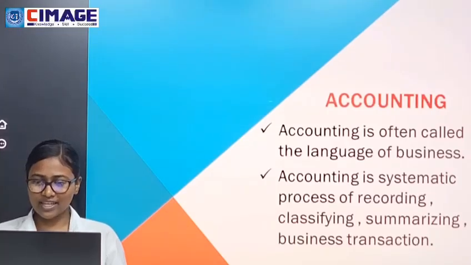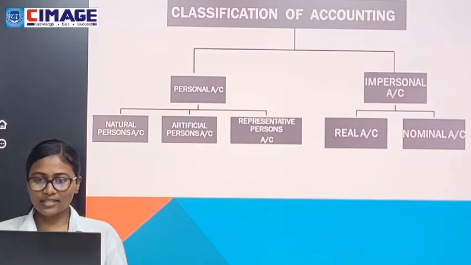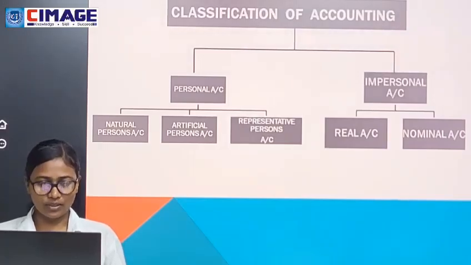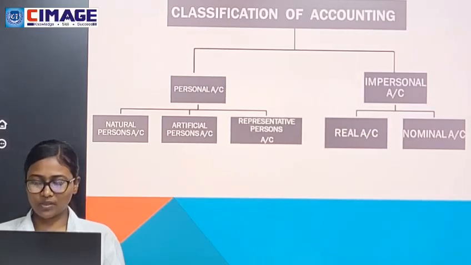So accounting. Accounting is often called the language of businesses. Accounting is a systematic process of recording, classifying, summarizing business transactions. So here is a classification of accounting. Accounting is classified into two types: personal account and impersonal account.